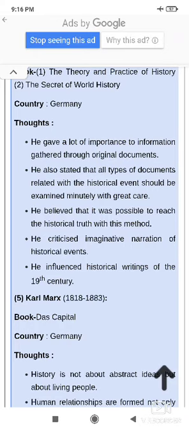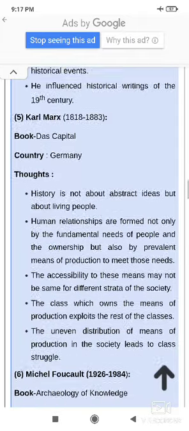And then he criticized the imaginative narration. Historical events में वो बात करते कोई imaginative इवेंट्स की, इफ की वगैरह कोई गुंजाइश नहीं होती. हिस्ट्री में जो है वो फैक्ट्स होने चाहिए. He influenced the historical writing of the 19th century. Then very important is Karl Marx.